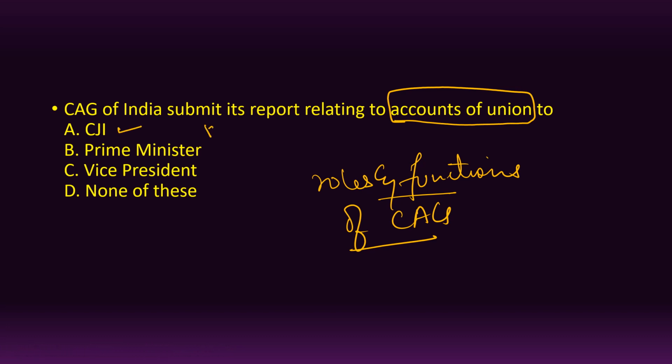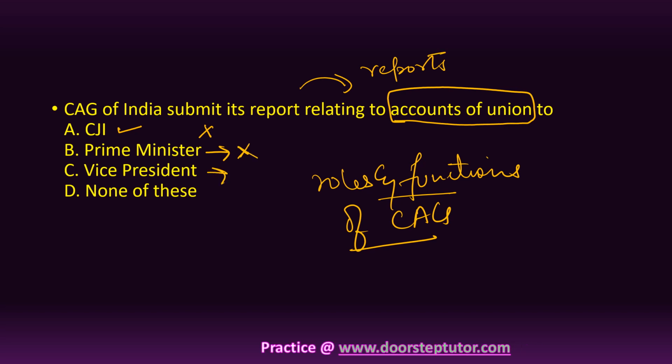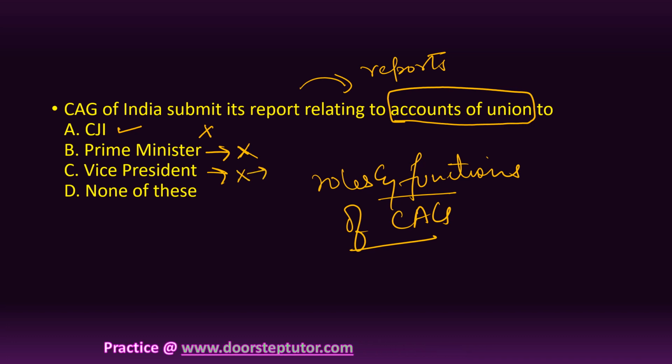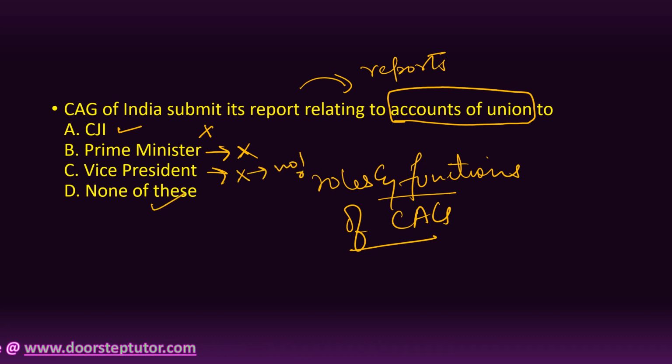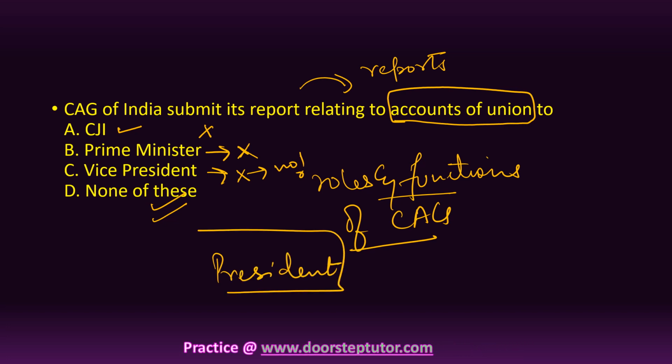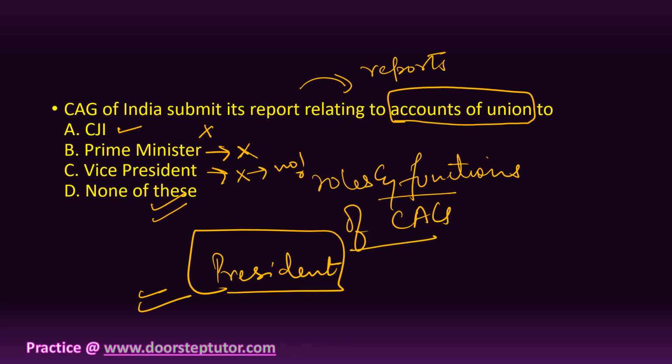If you look at this, no. Prime Minister, and that too reports related to the Union itself. Is it submitted to the Prime Minister? No. Is it submitted to the Vice President? No. And option D that was given was none of these. So the correct answer is none of these, because the CAG of India submits its report relating to accounts of the Union to the President, and President was not mentioned here. So what would be the correct answer? The correct answer is option D.